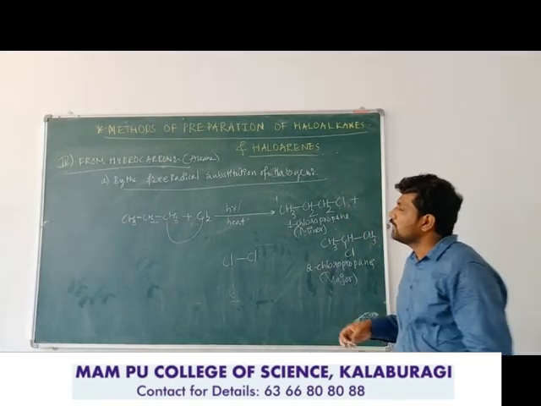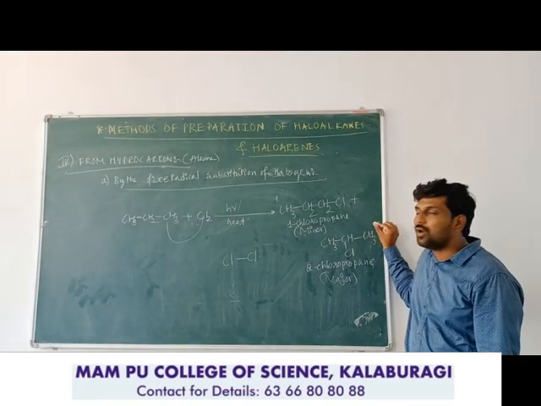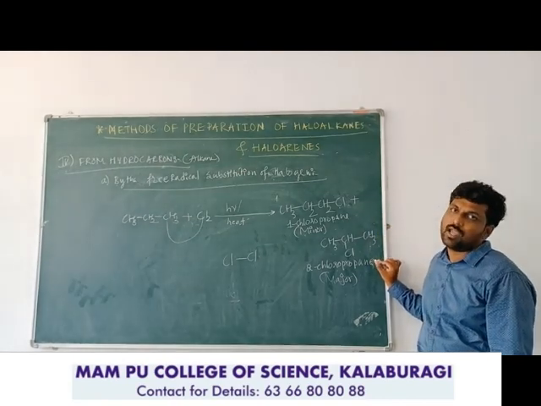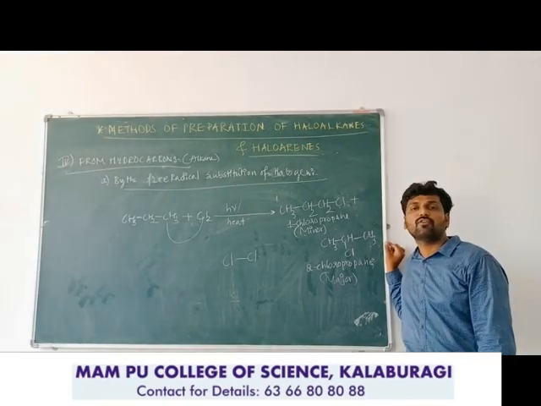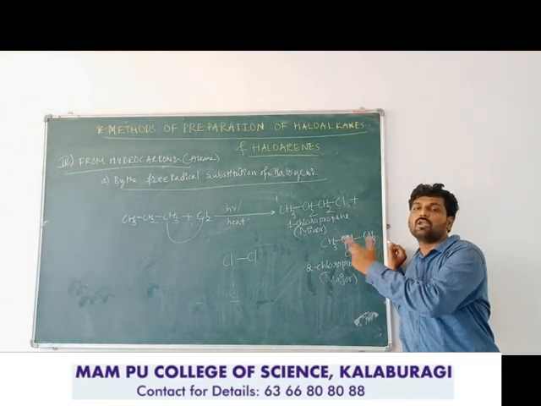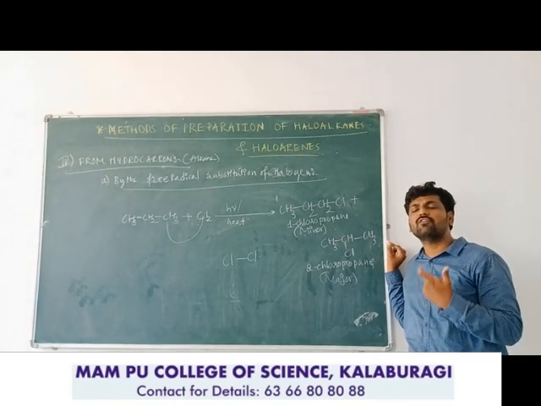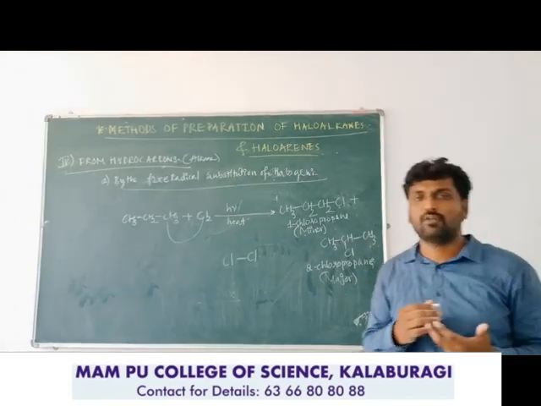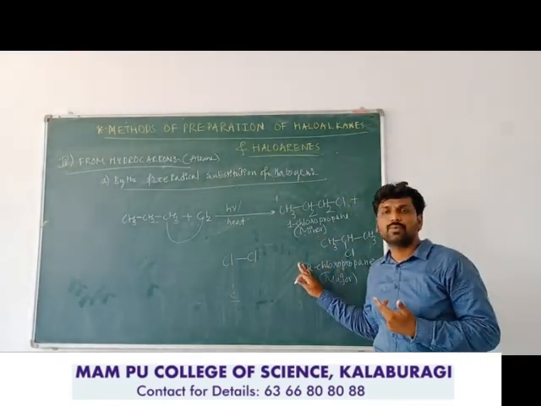So in this way, propane after chlorination in the presence of diffused sunlight gives 1-chloropropane and 2-chloropropane. Out of these two, 2-chloropropane will be the major product. This is the least preferred method for the manufacture of haloalkanes, because separation of more than one halogenated product is very difficult. This mixture is difficult to separate, so it cannot be used for industrial manufacture of haloalkanes.